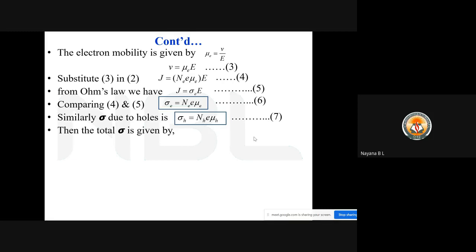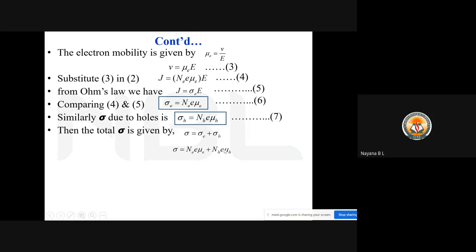Now we need to calculate the total conductivity, that is sigma equals sigma_e plus sigma_h. We need to substitute equation 6 and equation 7 in that equation. We know that sigma_e is nothing but N_e e mu_e plus sigma_h is nothing but N_h e mu_h.